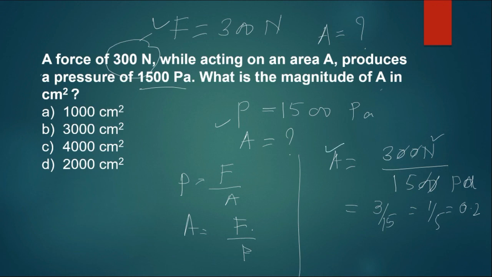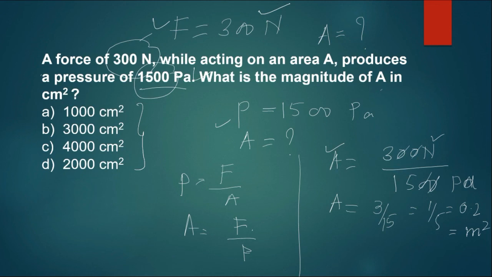It's area. But what is the unit here? So since force is taken in SI unit and pressure is taken in SI unit, the answer of area also will be in SI unit. And what is the SI unit of area? Meter square. So this is 0.2 meter square. Now, the options are given here in centimeter square.